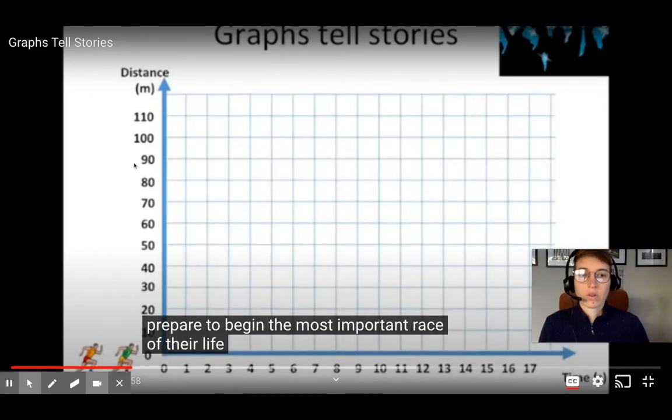Okay, so let's notice a few things after 8.1. All right, we have distance on our vertical, up and down y-axis, and that's measured in meters. Then we have time over here on our x, our horizontal, our flat axis, and it's measured in seconds.